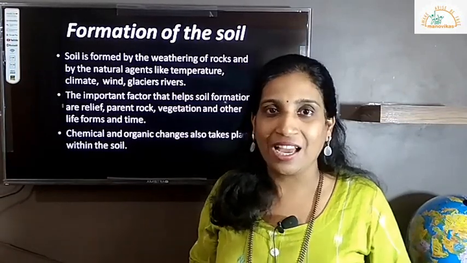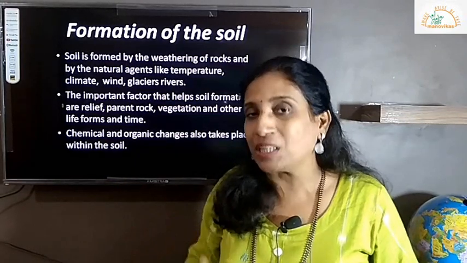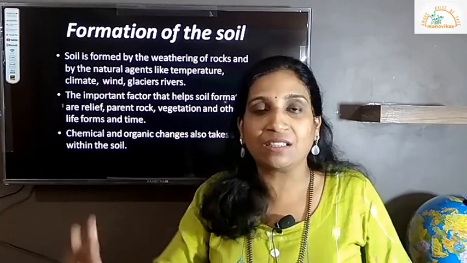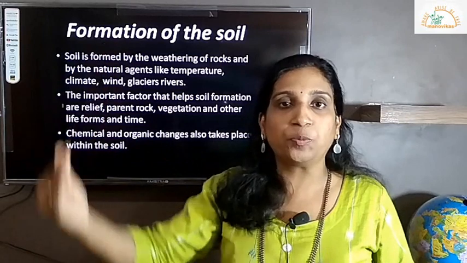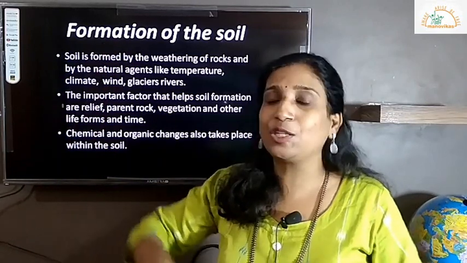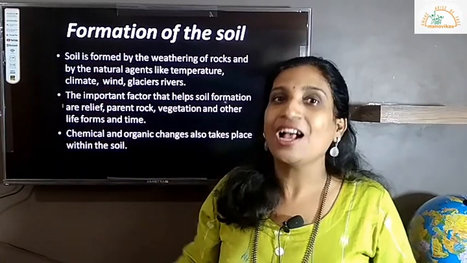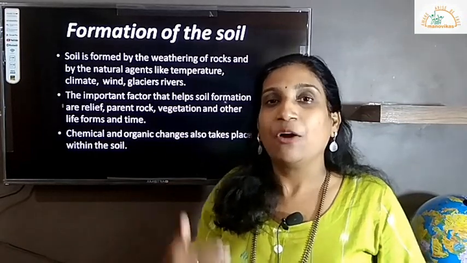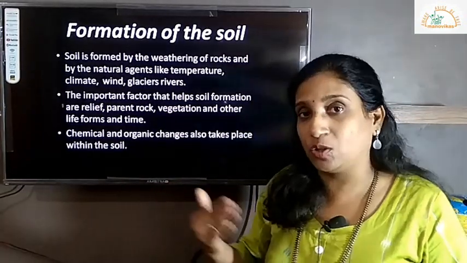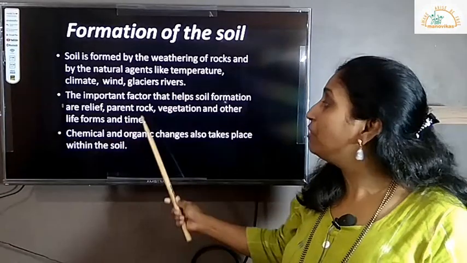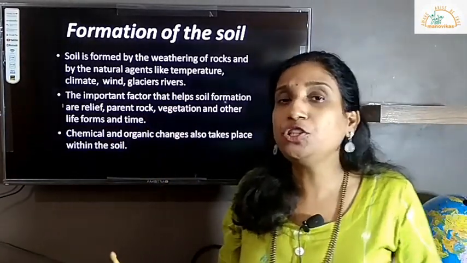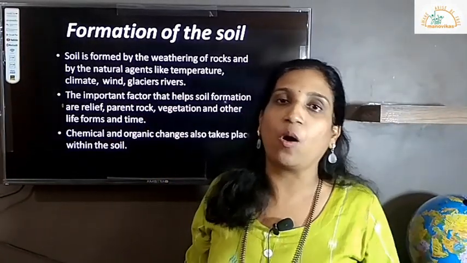Or there are valleys. So it depends upon where the process of weathering is faster. Along the slopes of the mountains it is slow, along the plains, correct? So these are the factors which help soil formation. Then we have the parent rock. Now what do you mean by parent rock?